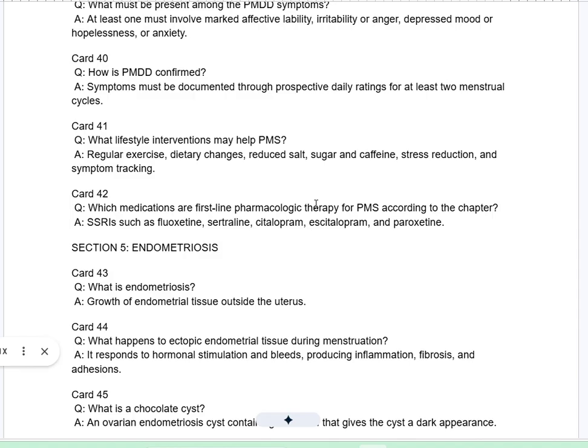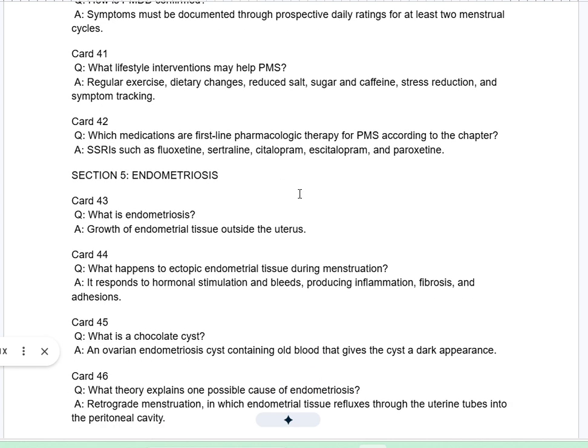Card 41Q. What lifestyle interventions may help PMS? A. Regular exercise, dietary changes, reduced salt, sugar, and caffeine, stress reduction, and symptom tracking. Card 42Q. Which medications are first-line pharmacologic therapy for PMS according to the chapter? A. SSRIs such as fluoxetine, sertraline, citalopram, escitalopram, and paroxetine.